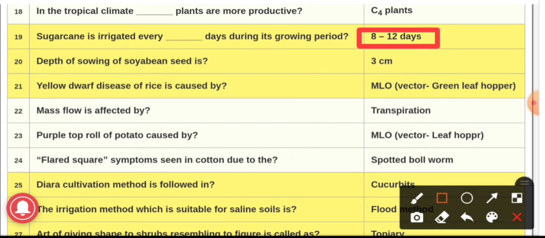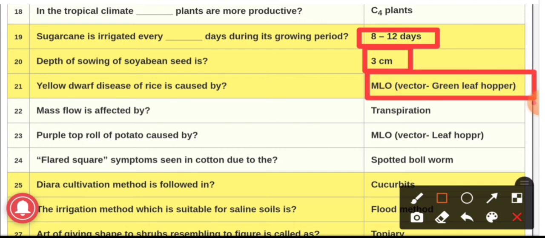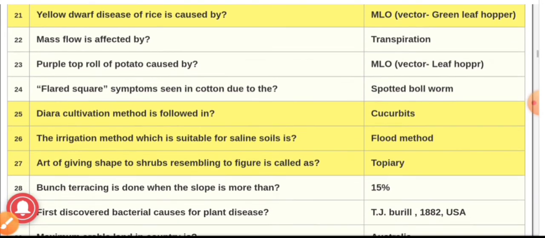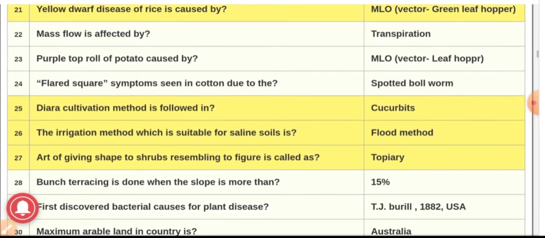Question 20. Depth of sowing of soybean seed is, and the answer is 3 cm. At this depth we are sowing the soybean seeds. Question number 21. Yellow dwarf disease of rice is caused by, and the answer is MLO, and the vector is green leafhopper. Question number 22. Mass flow is affected by, and the answer is transpiration. So mass flow is affected by transpiration.